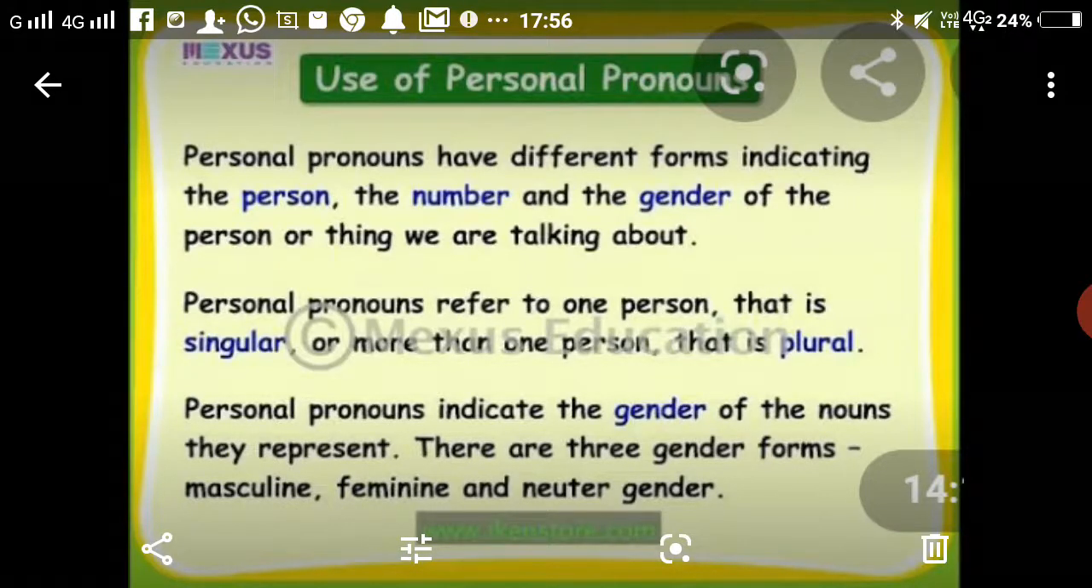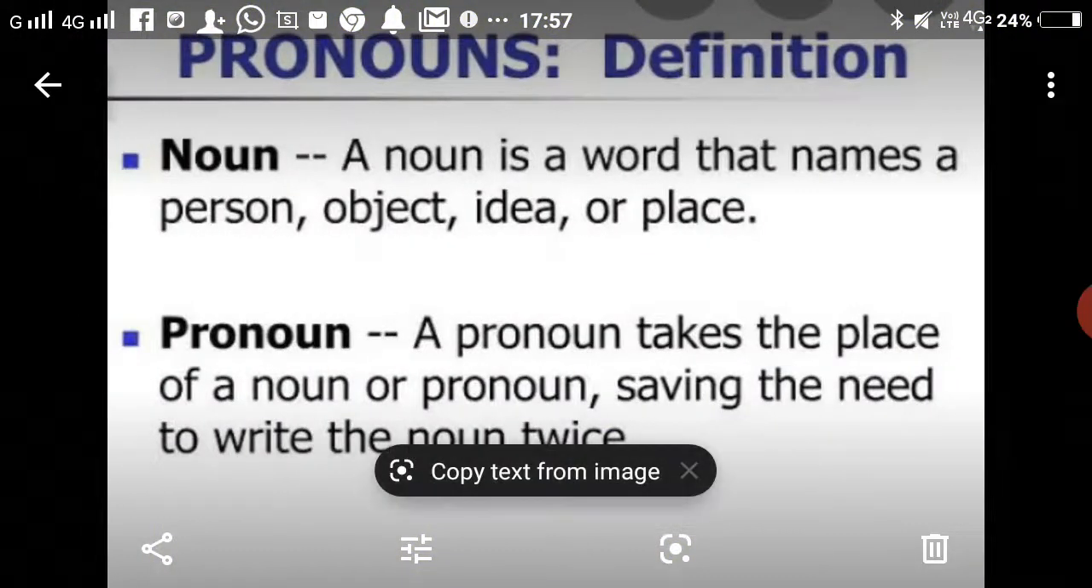Next point is that personal pronouns refer to one person, that is singular, or more than one person, that is plural. It also indicates the gender of the nouns. There are three gender forms: masculine, feminine and neuter. Masculine, male; feminine, female; neuter, object, like he, she and it. Okay, now this we have done.